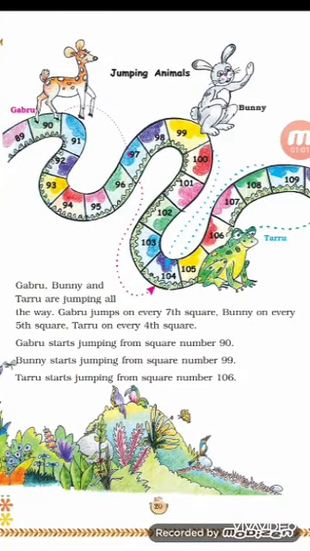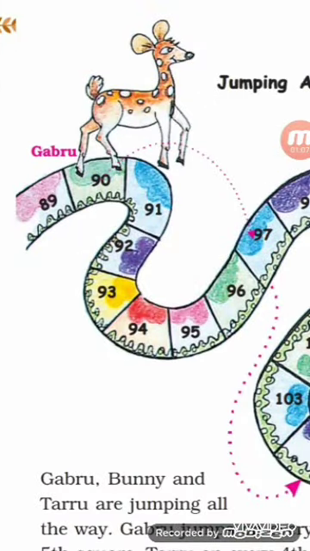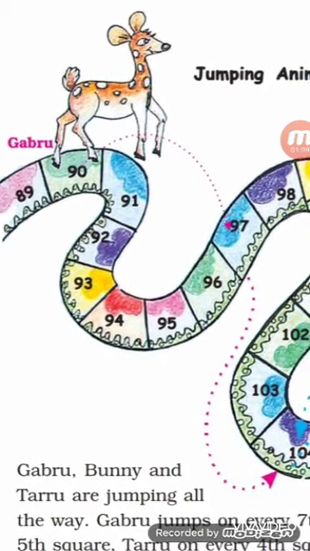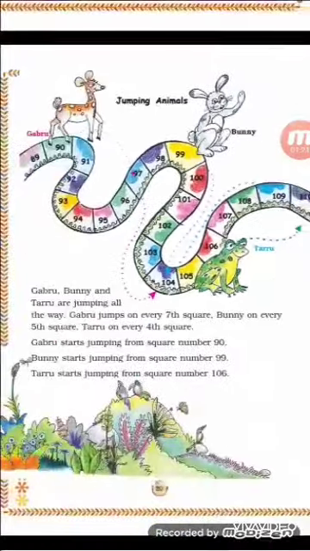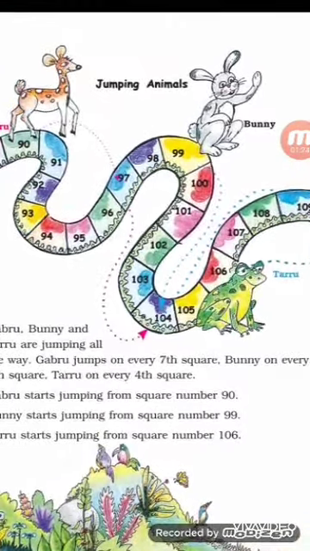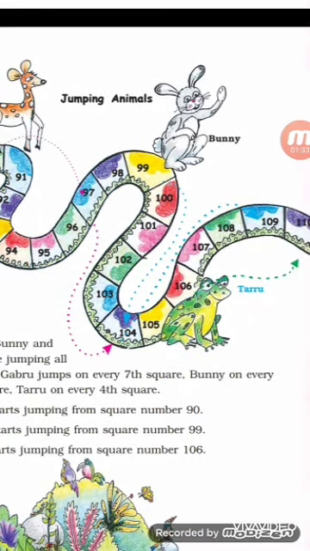Now see, Gabru starts jumping from square number 90. If he counts 7, means 91, 92, 93, 94, 95, 96, 97, this is the 7th square. So he will come directly onto 97, every 7th square. In the same way, Bunny is standing on 99 and jumping every 5th square, means 1, 2, 3, 4, 5, so he will directly jump onto 104. Now Taru is standing on 106 and takes a jump on every 4th square, means 1, 2, 3, 4, so he will jump directly onto 110.